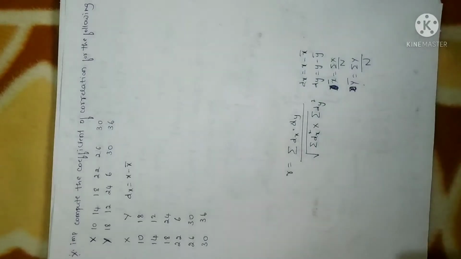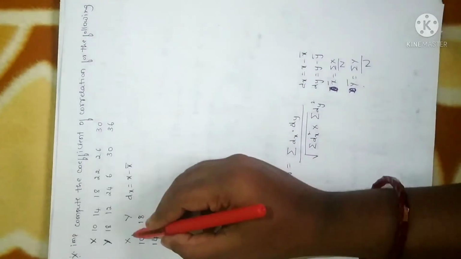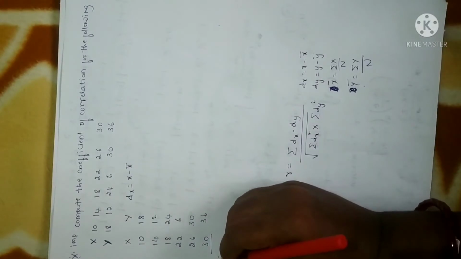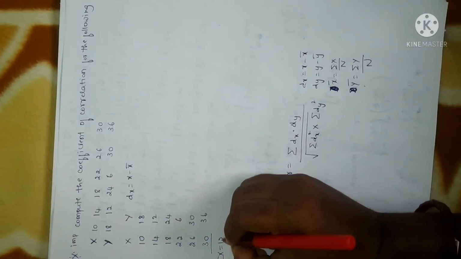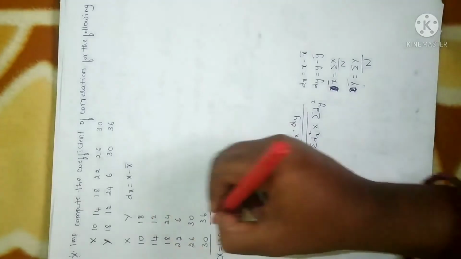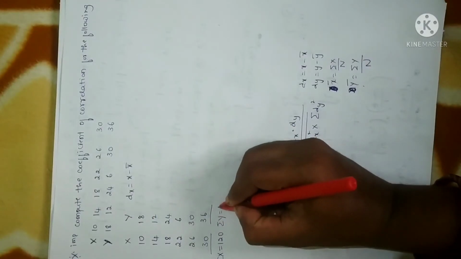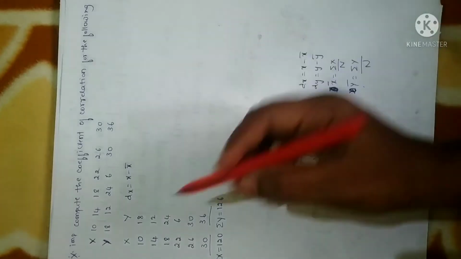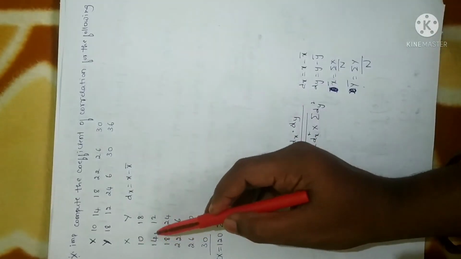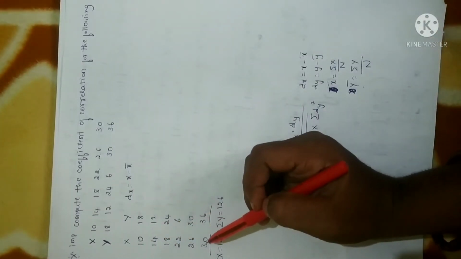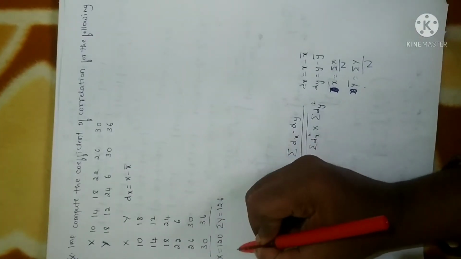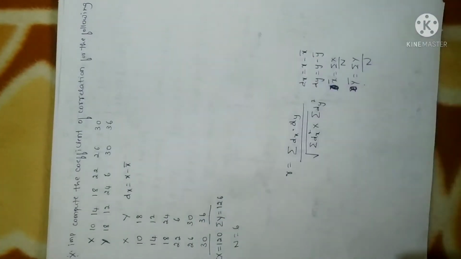x bar is none other than sigma x by n. We have to add all the x values to get sigma x. Using the calculator, if you add all these values, you will get 120. Similarly, adding the y values, you will get sigma y equal to 126. Here n is the number of data, so just count: 1, 2, 3, 4, 5, 6. The value of capital N is equal to 6.